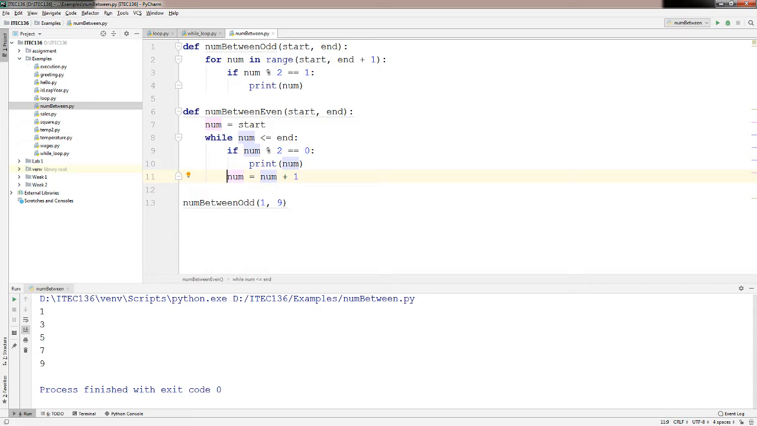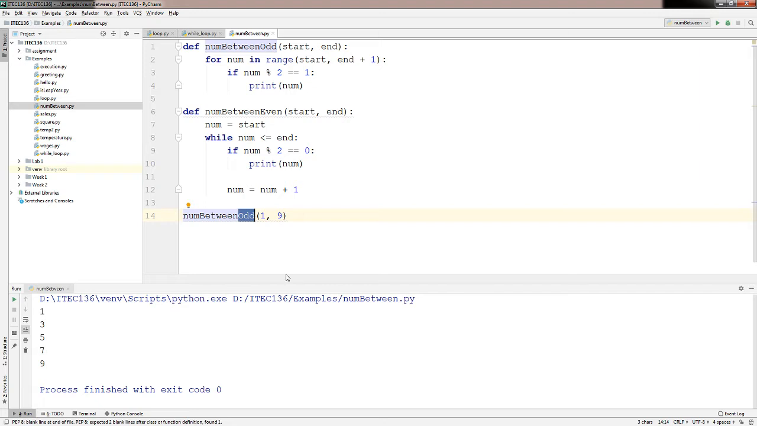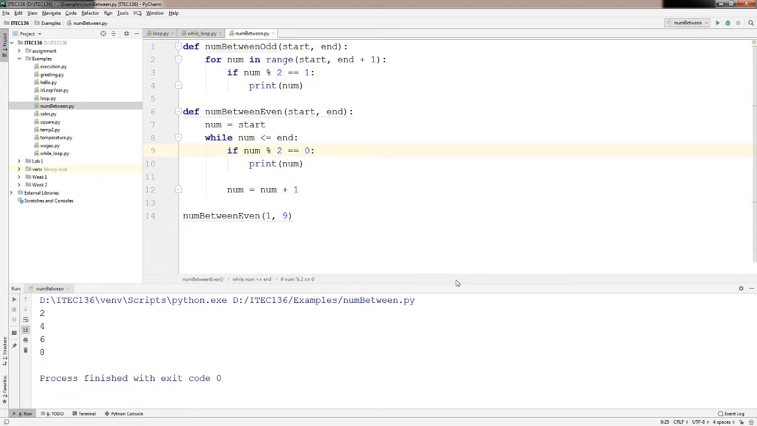So I need to unindent this, and I also put a blank line. Usually you put a blank line in between blocks of code, just so you can see the code a lot easier. So now, as you can see, num equal num plus 1 belongs to the while loop. It has the same indentation as the if statement. That means this num gets incremented every time the while loop gets executed. And I will change this from num_between_odd to even. So for this case here, I should see 2, 4, 6, and 8.